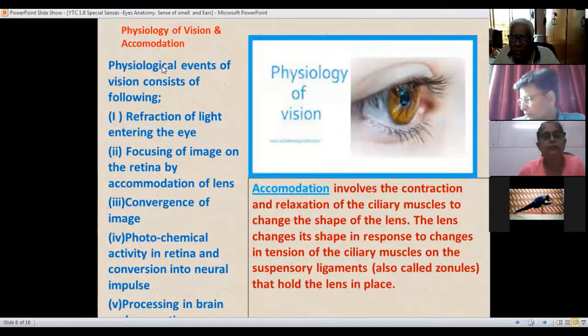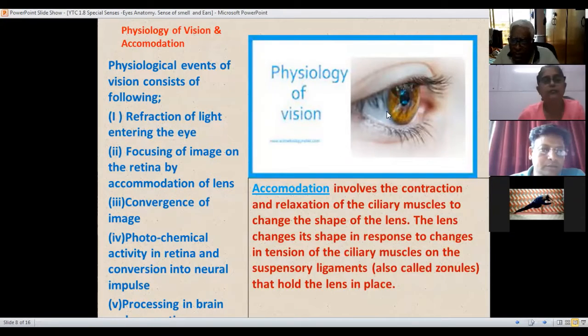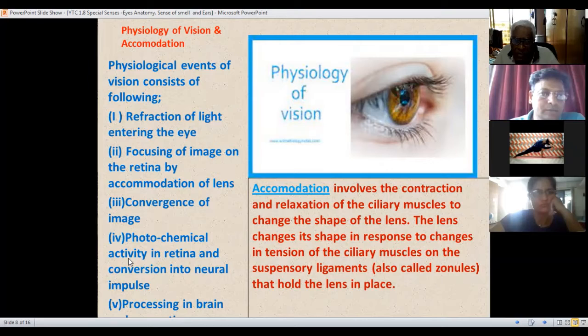Physiology of vision and accommodation. This is one part, and accommodation. The physiological events of vision consist of refraction of light entering the eye, focusing of image on the retina by accommodation of lens, the inside lens which is there, convergence of the image, photochemical activity in retina, and conversion into neural impulses. Neural impulses are nothing but signals, and processing in the brain, and involve the contraction and relaxation.